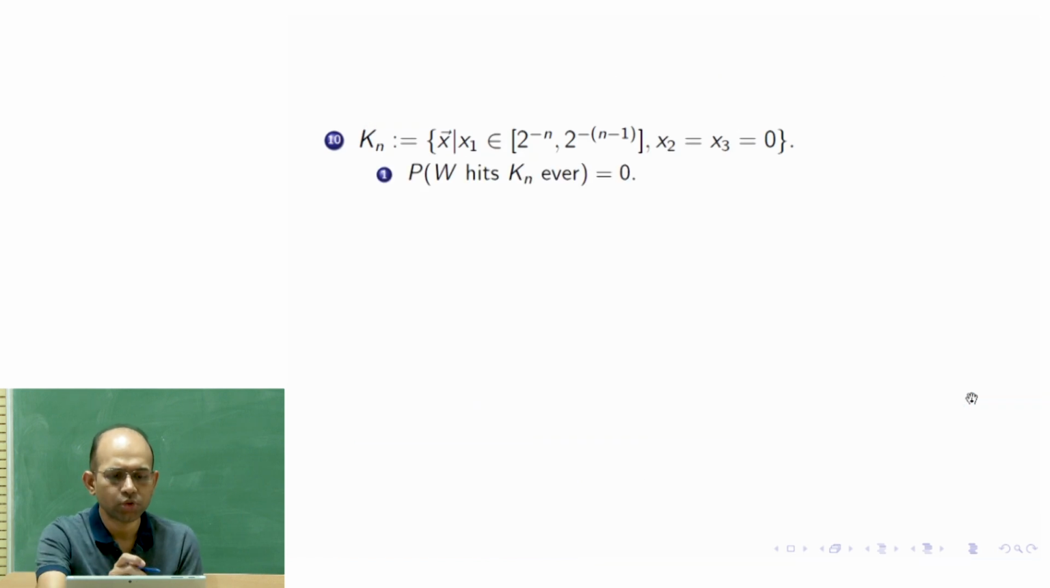So let us see. We construct Kn where this vector x is such that x1 is between these end points, and x2 and x3 are equal to 0. This is nothing but the axis of the cylinders. So these are exactly the end points of the cylinders, left and right, and x2 and x3 equal to 0 is the axis of the cylinder. Now we are asking: what is the probability that the Brownian motion ever hits this axis, at any time? What is the probability?